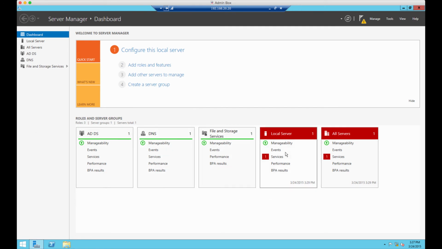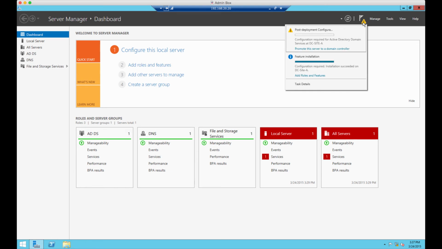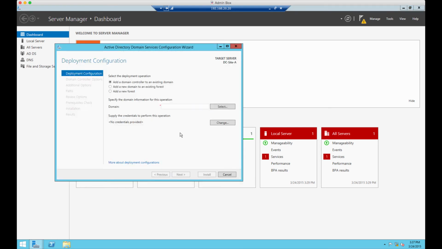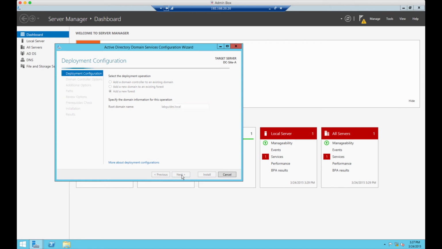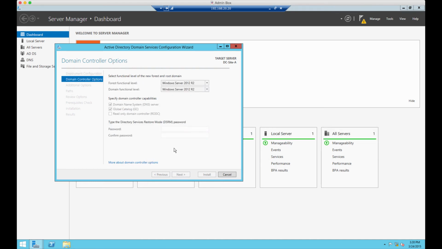Now what we want to do is actually go, the services aren't started yet because what we need to do is the post-deployment configuration. So we'll go through, and now we'll set our domain name of a new forest. It's a brand new domain. So we're just going to call this labguides.local. We'll type that in there. And then we will let the deployment continue and reconfigure this server and promote it to an actual domain controller.